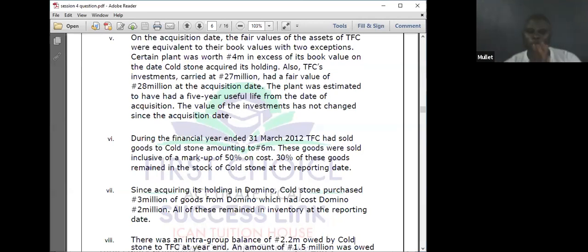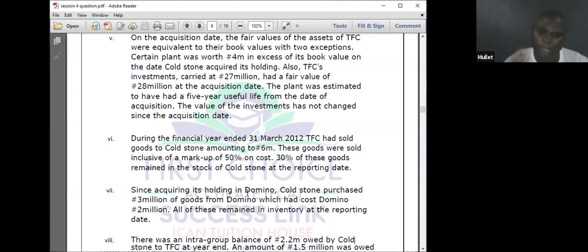He will not collect all the 1 million because there is a profit of 1 million. Out of the profit, he only remits 40%. Even if parent is the seller, after he has sold, 40% is my own out of this thing I'm selling, he will remove the 40% and send it back to the associate. That is what the standard says.